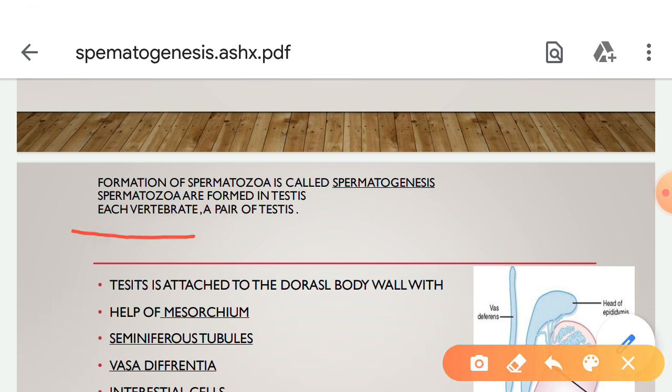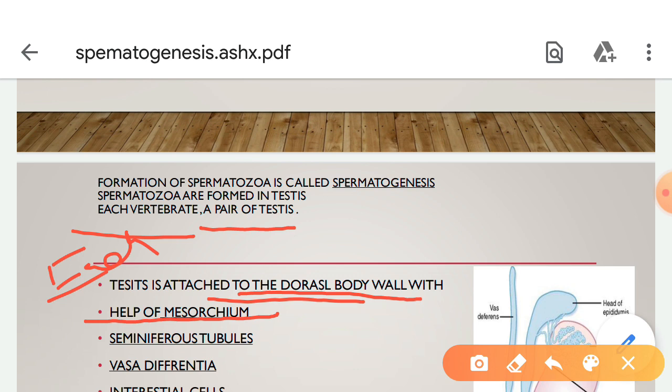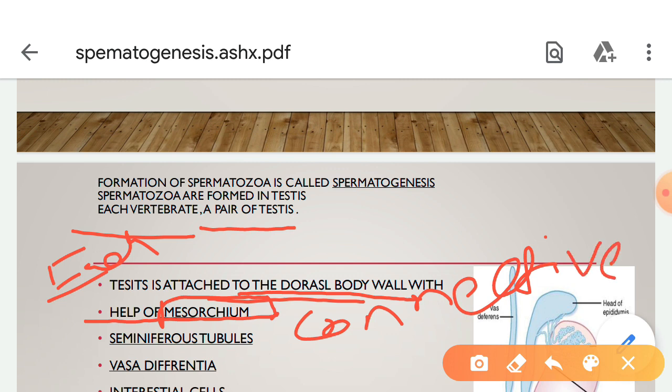Each vertebrate contains a pair of testes. Each testis is attached to the dorsal body wall with the help of mesorchium. Mesorchium is a connective tissue membrane.